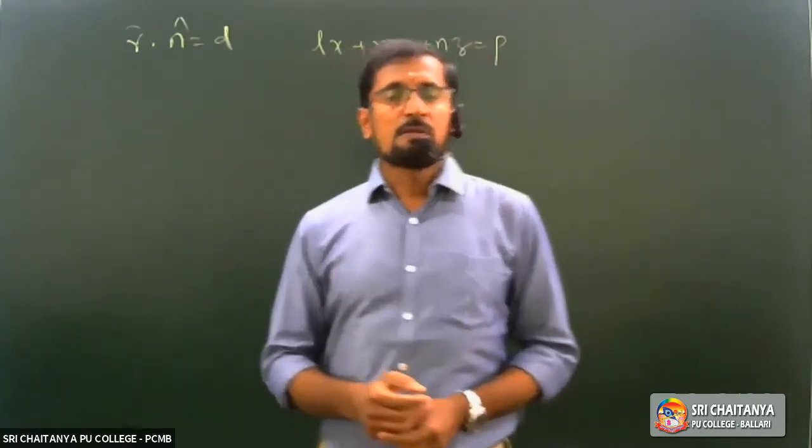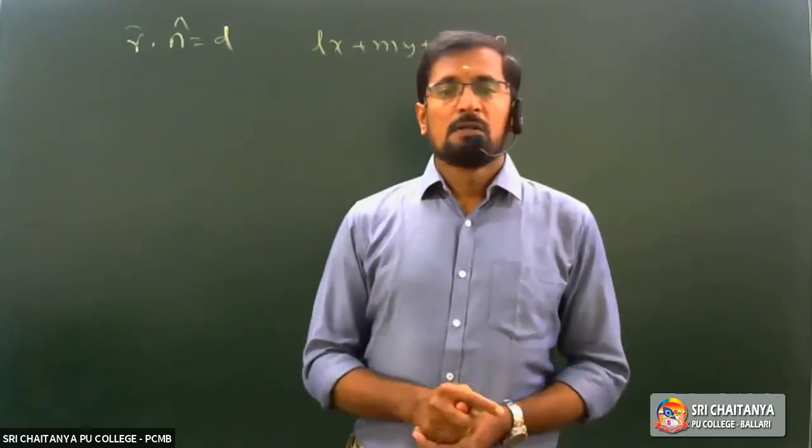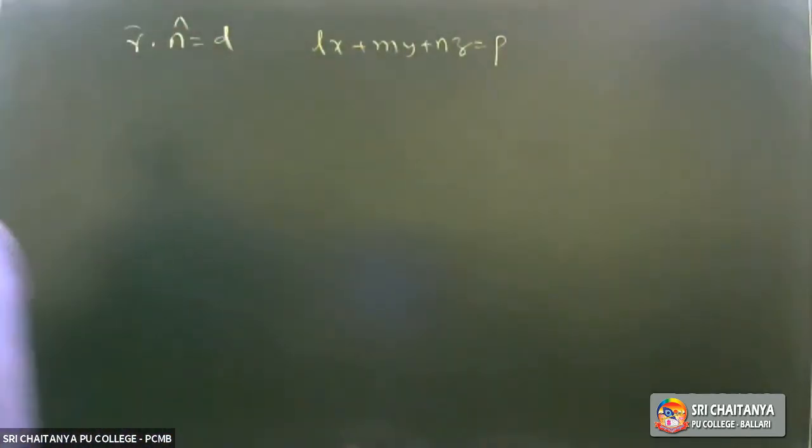The second one can also be written as: prove that the vector equation of plane in the normal form is r bar dot n cap is equal to d, and its Cartesian form is Lx plus My plus Nz is equal to P.